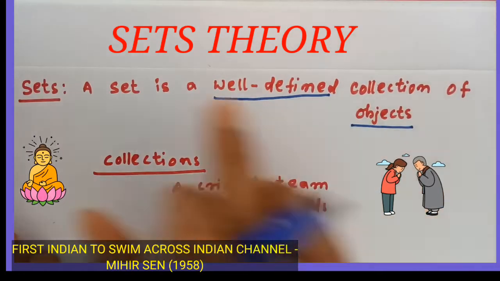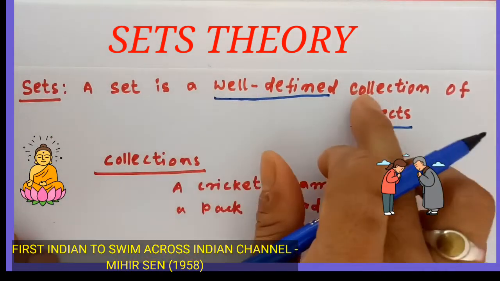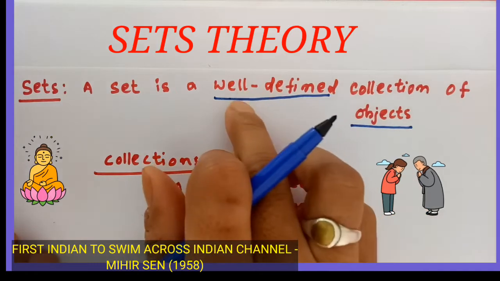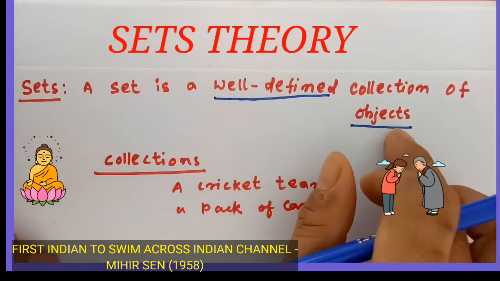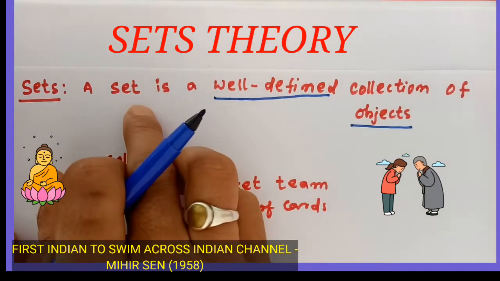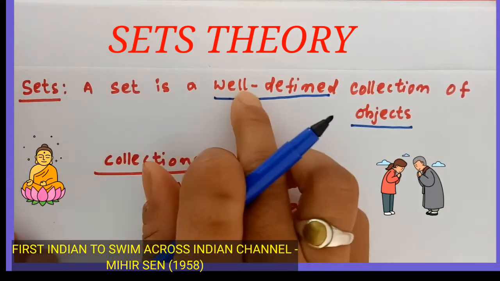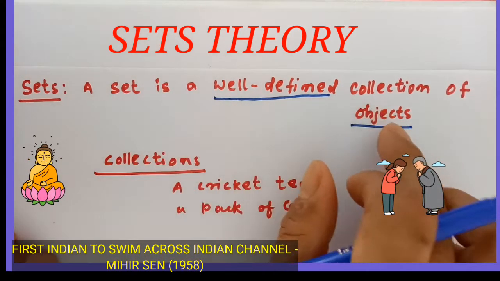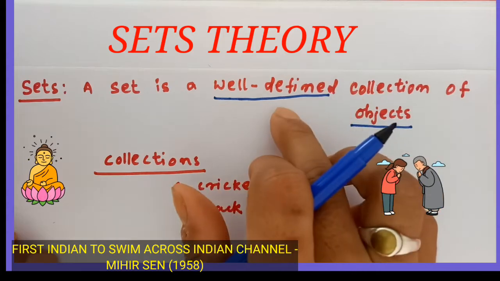Once again, a set is a well defined collection of objects. So well defined is important and object is important. Set means a group of collection of objects which are well defined.